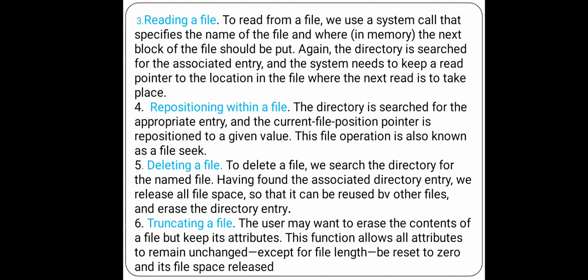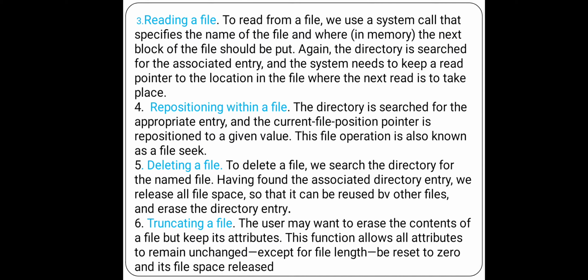Next, truncating a file. The user may want to erase the content of a file but keep its attributes. This function allows all attributes to remain unchanged except for the file length, which is reset to 0, and its file space is released.